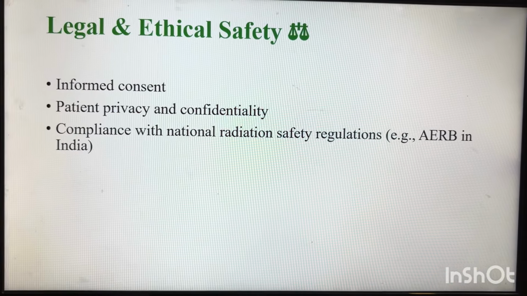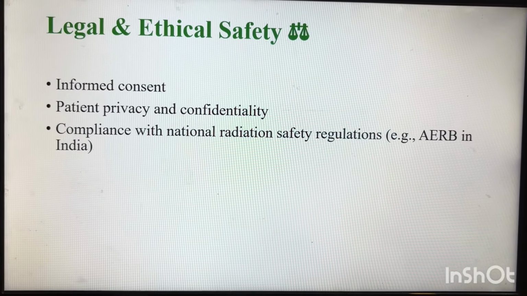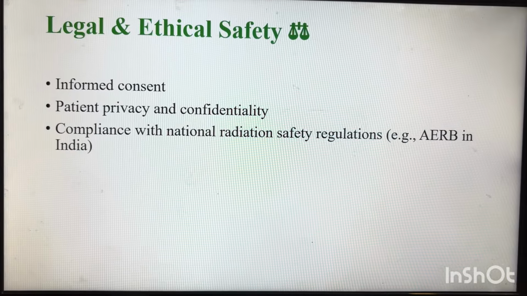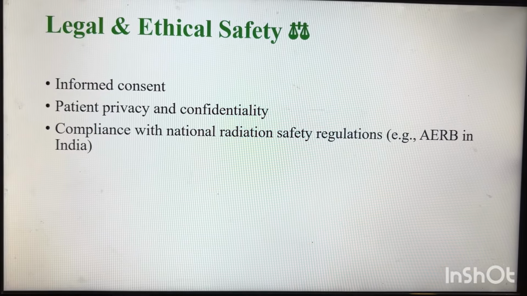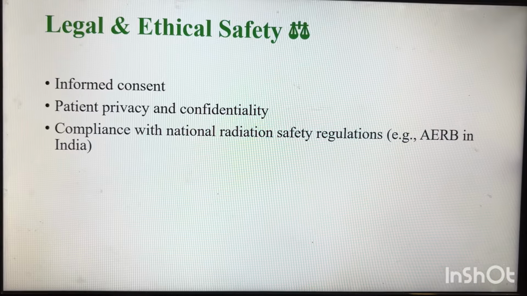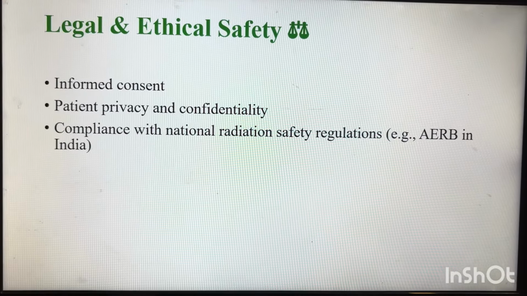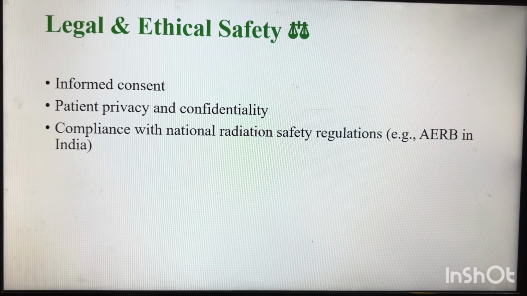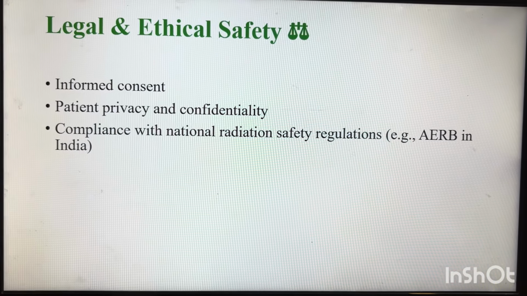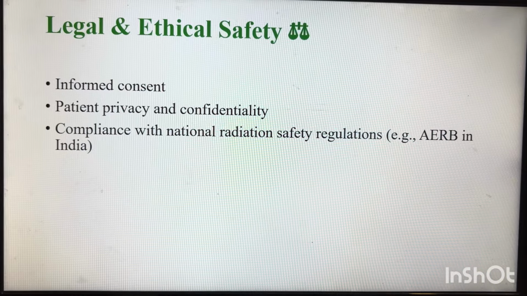What is the fourth category I told? Risk components. The components are risk, benefit, complications, and alternative. These four are important in any consent. And for any procedure you are doing for the patient, consent needs to be taken from the patient or attender.